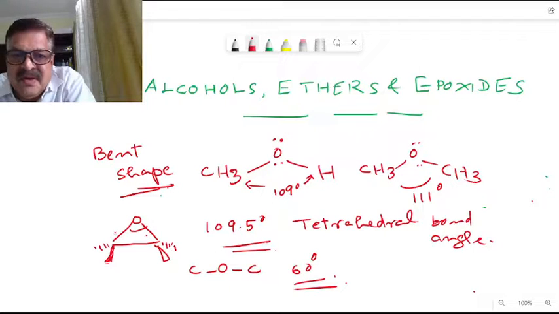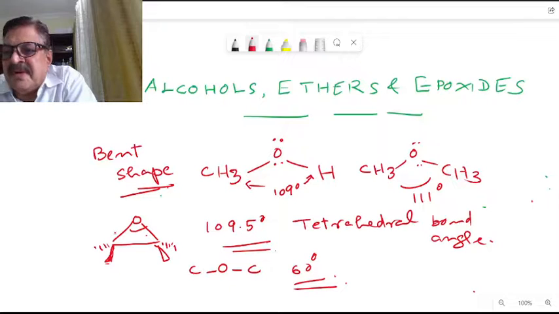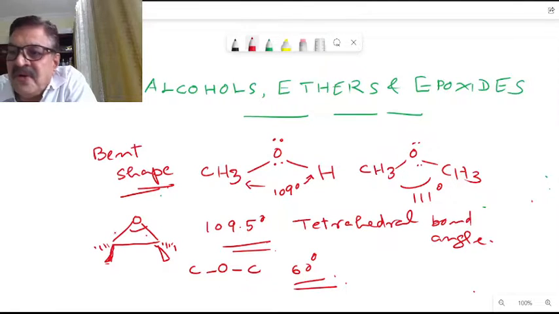Now, briefly, I will take the physical properties. The physical properties of these alcohols, ethers and epoxides: they all have dipole-dipole interactions.